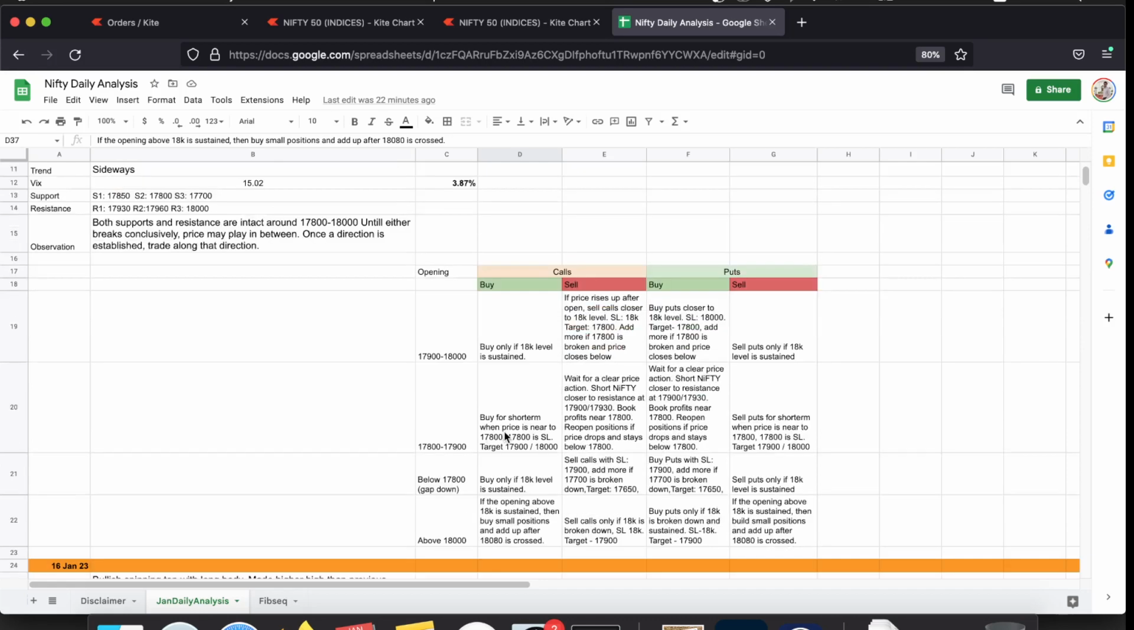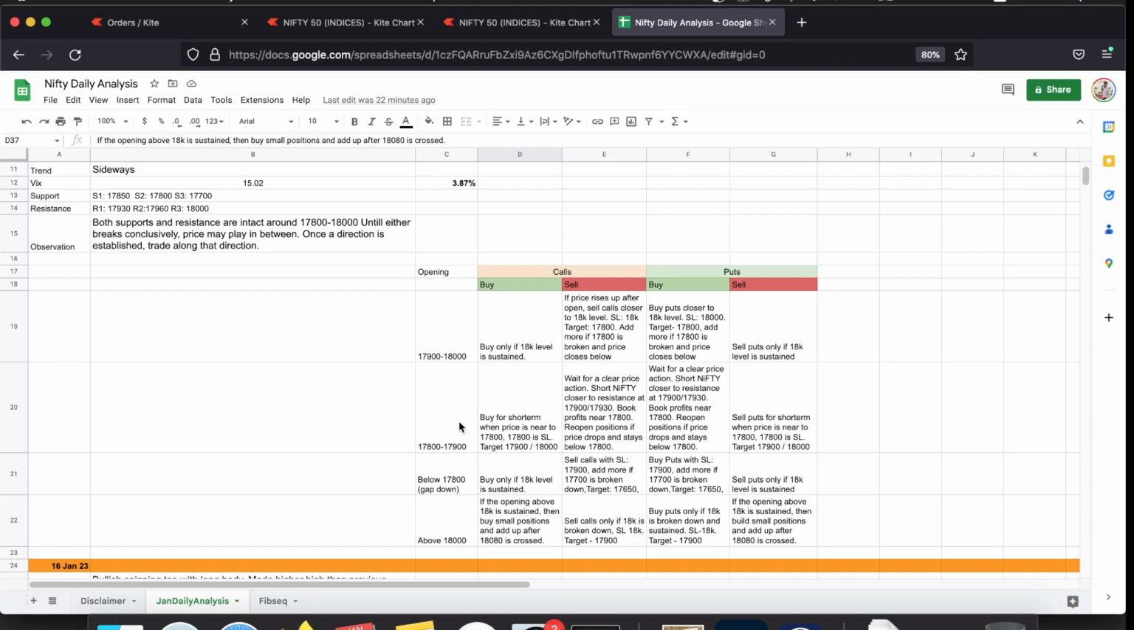So let us see the possible openings of Nifty for tomorrow's session on 17th Jan. If Nifty opens between 17,900 and 18,000, don't go long until 18K is broken. If you want to short Nifty, short closer to a resistance level and hold it till a support is reached.